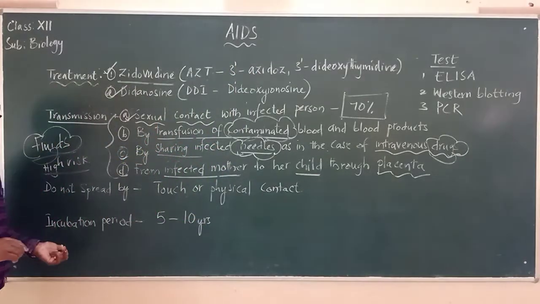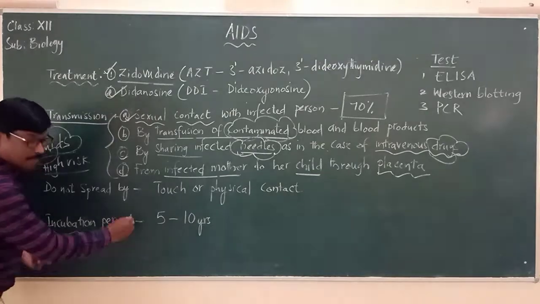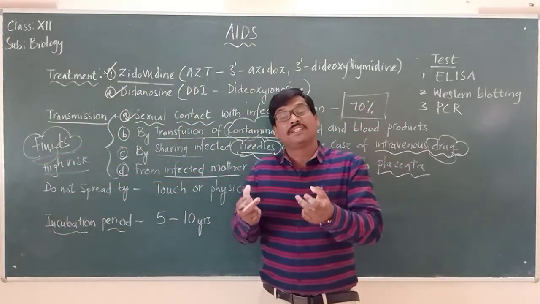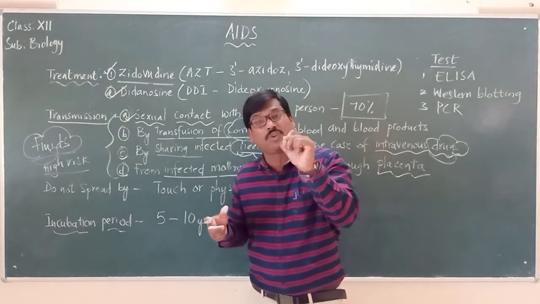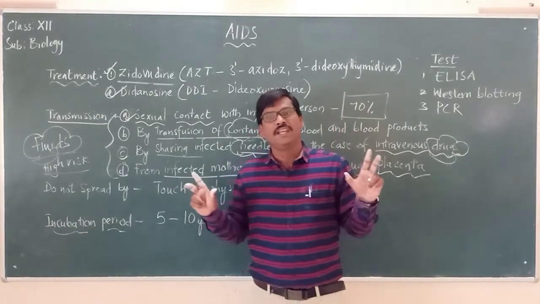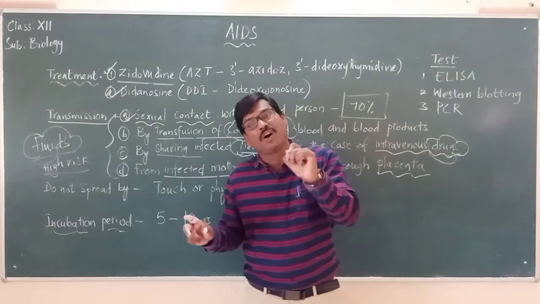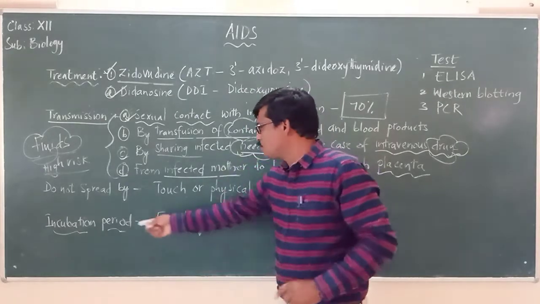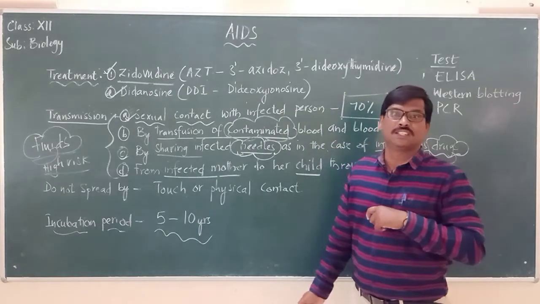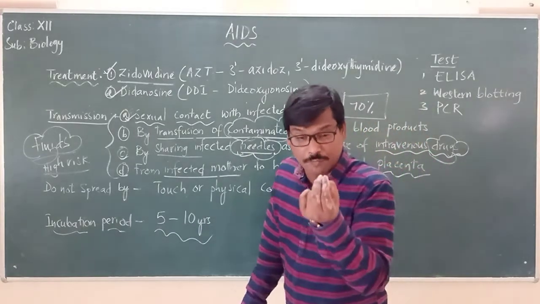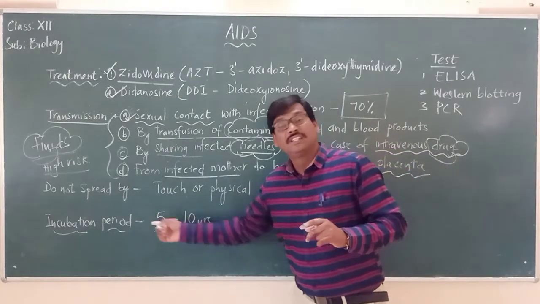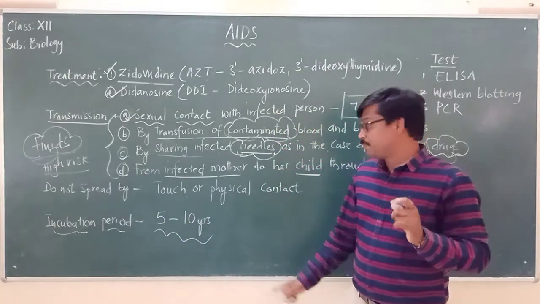And now, the incubation period. What do you mean by the word incubation period? The time taken for that particular microbe to express its signs and symptoms, or to cause the disease. Let us simply say that the time taken for that microorganism to cause the disease is called the incubation period. It may be between 5 to 10 years. Nowadays we are saying even a few months also. This is regarding your NCERT textbook. It may take 5 to 10 years.